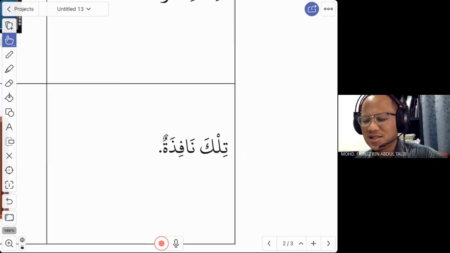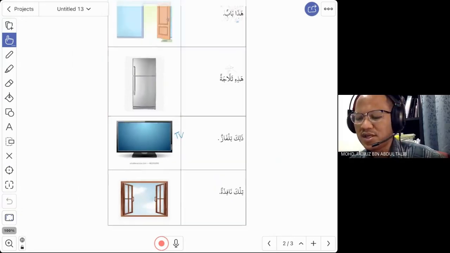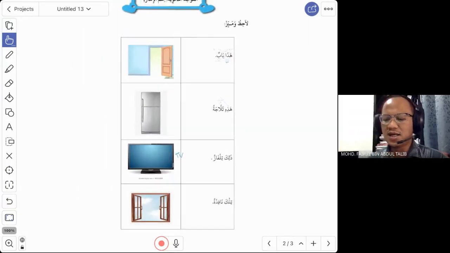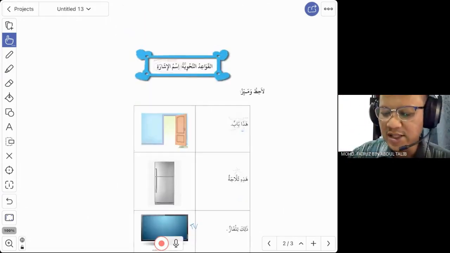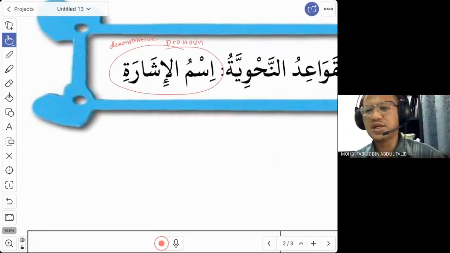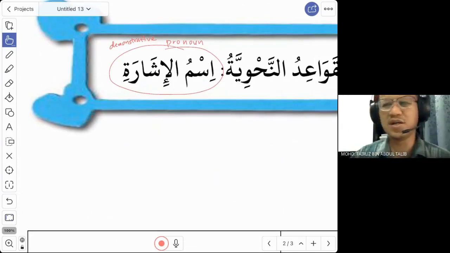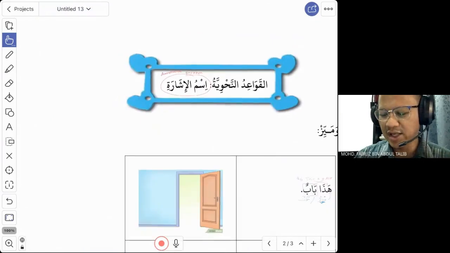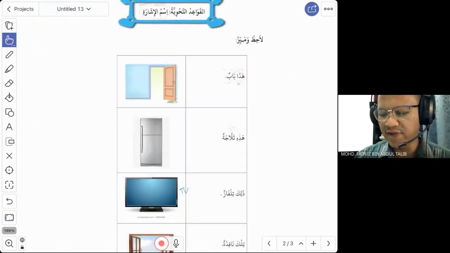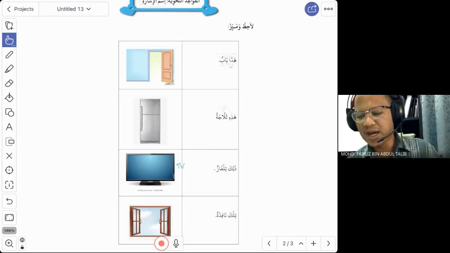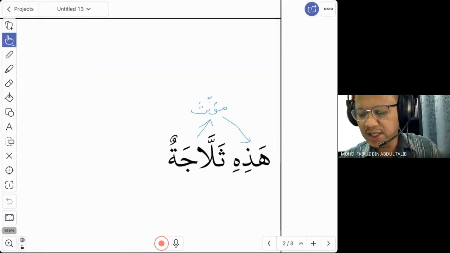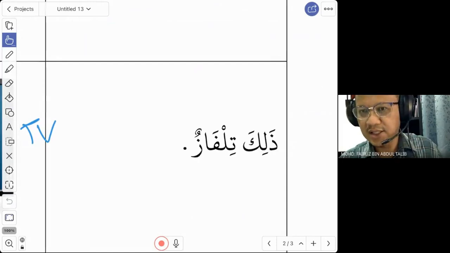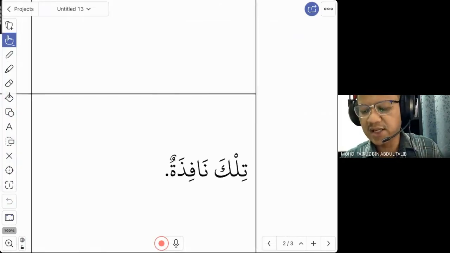So this is the revision for the topic ismul isyara: hadha, hadhihi, dhalika, and also tilka. What is new in this lesson is this term, ismul isyara. Memorize the term ismul isyara to refer to all these words, dhalika, hadhihi, and so on. And secondly, we have learned a few vocabularies. A door is called bab. A fridge is called thallaja. Tilfaz is the TV. Nafiza, window.